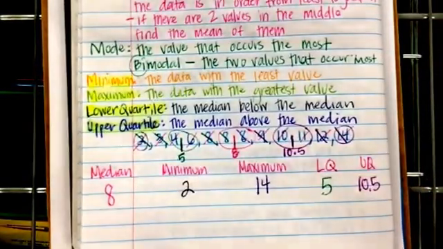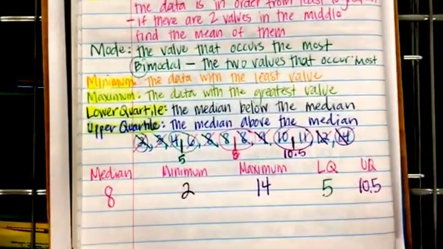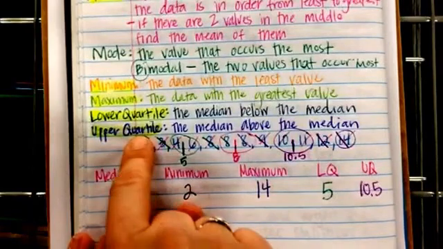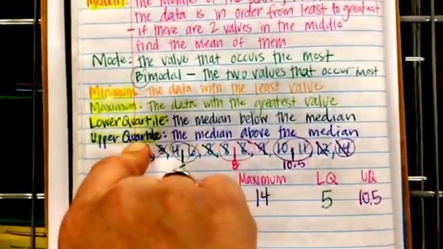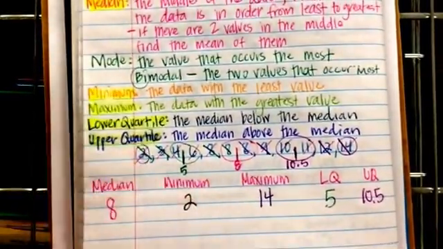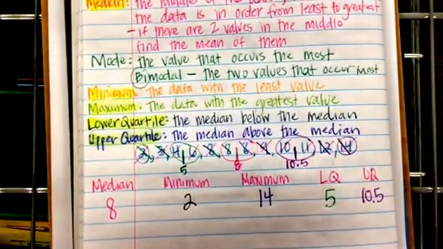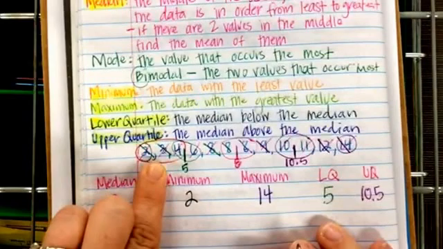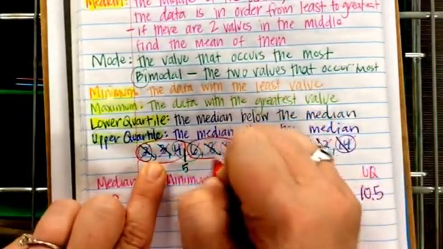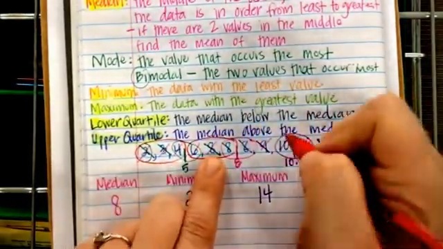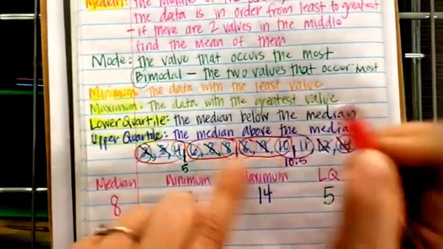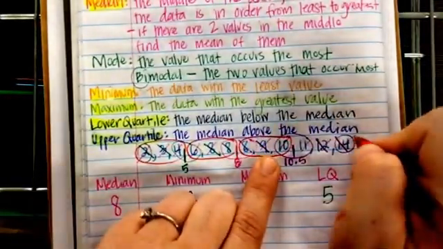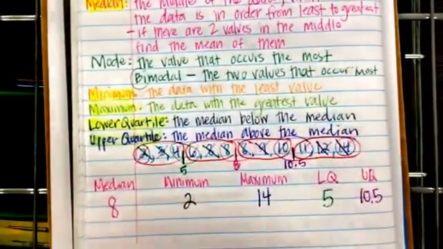And what this does is it breaks our data into groups of 25. Quartile, quart, is 4. It breaks it into 4 groups of 25%. So here's 25% of my data. Here's 25% of my data. Here's 25% of my data. And here is 25% of my data.